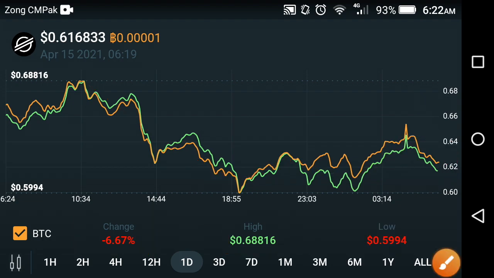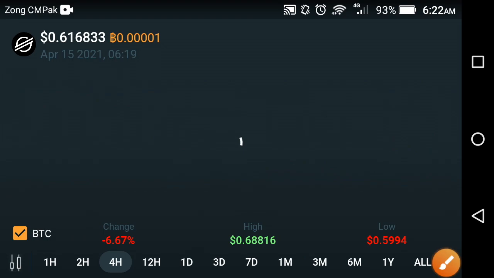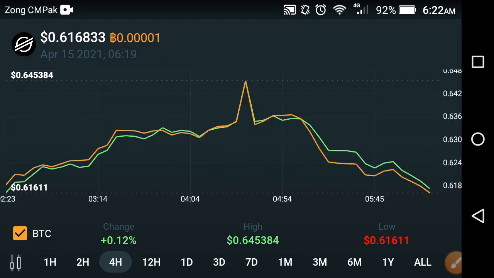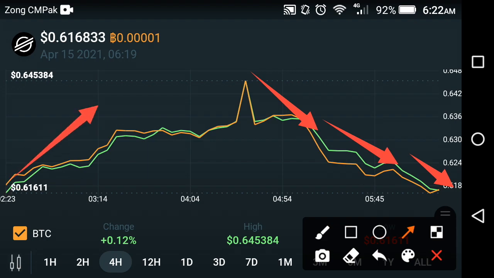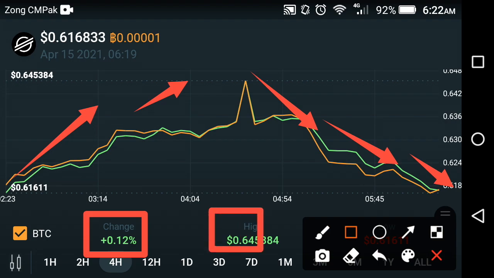Now friends, for more details, let's see the last 4 hour price prediction and the change in the previous last 4 hours. As you can see here, the last 4 hour price is also falling currently, but in the previous period it took a jump, which is why the change is positive. Positive 0.12% change occurred in the XLM in the last 4 hours. Likewise, the high price of the XLM coin is $0.645384 USD, friends.